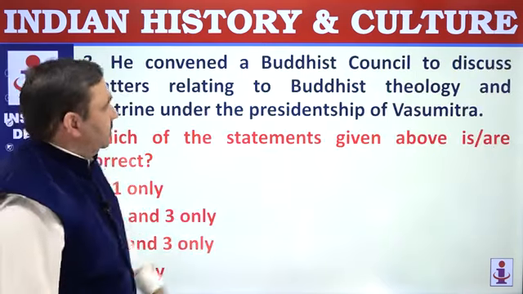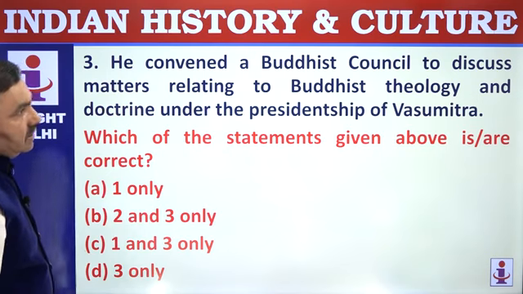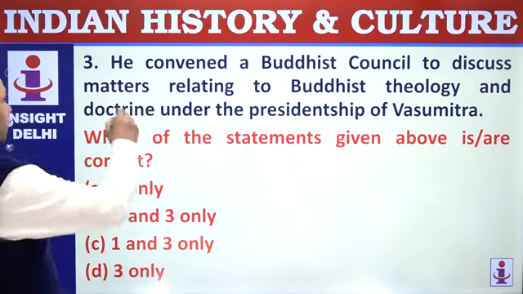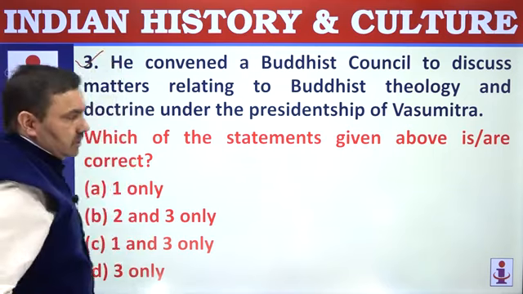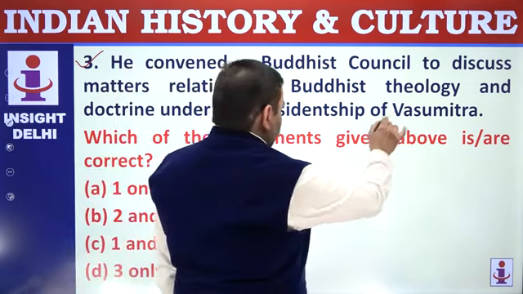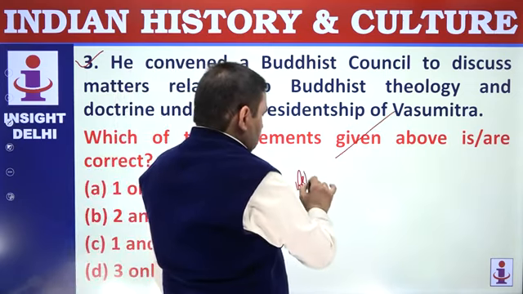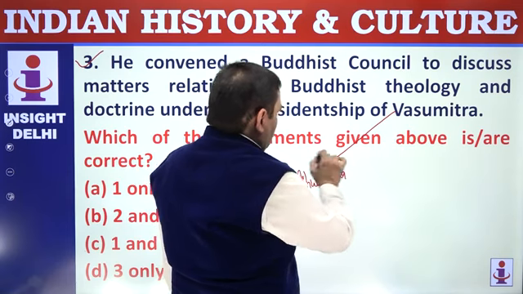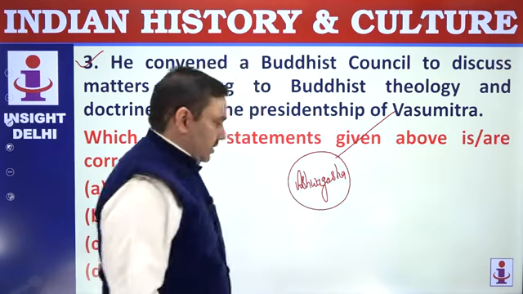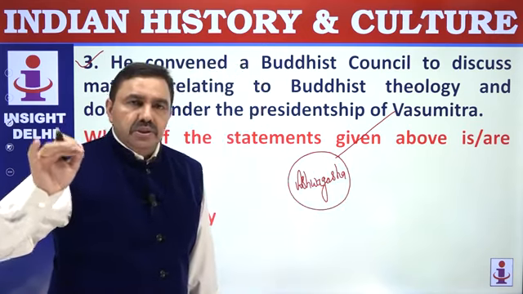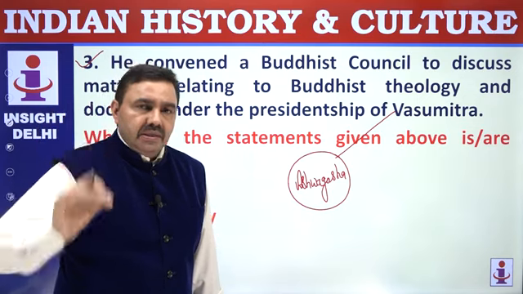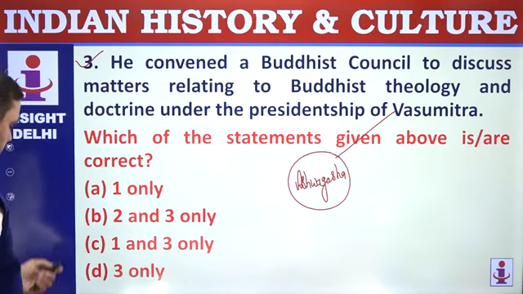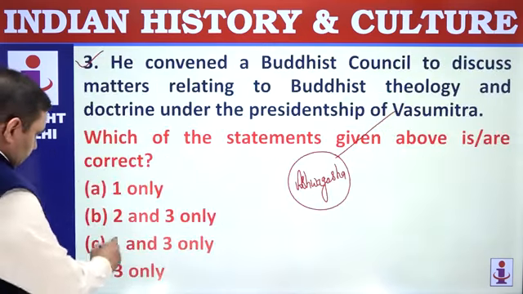He convened a Buddhist council to discuss matters related to Buddhism, Buddhist theology, and doctrine under the presidency of Vasumitra. That's perfectly correct. Vasumitra was the president. Ashvaghosha was the vice president. So those names you should remember. President of all the 4 Buddhist councils you should know because these councils are asked in prelims repeatedly. Option here: 2 is wrong, 1 and 3, that is C.